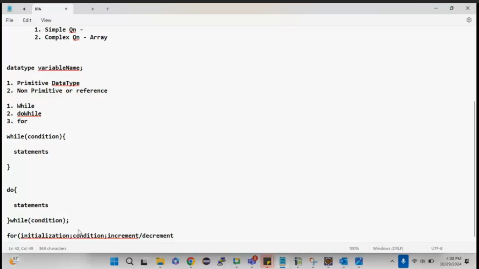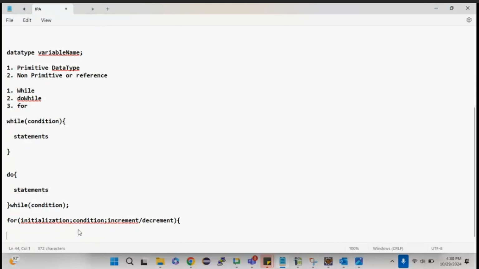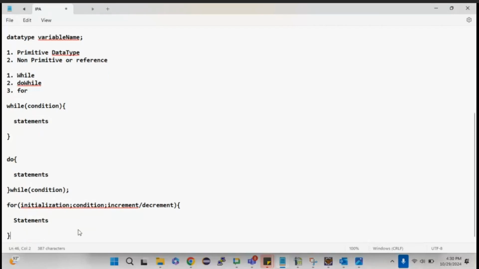Here I'll be giving the statements. So this is the syntax for the for loop. For initialization, I can have int I equal to 0, and then the condition, increment or decrement, and then the statements. So I'll tell you how the loop works first.